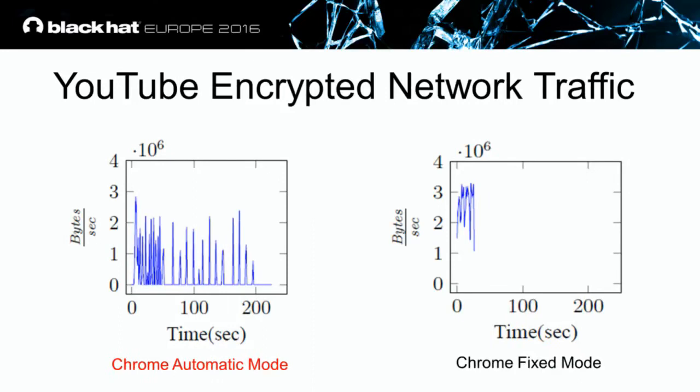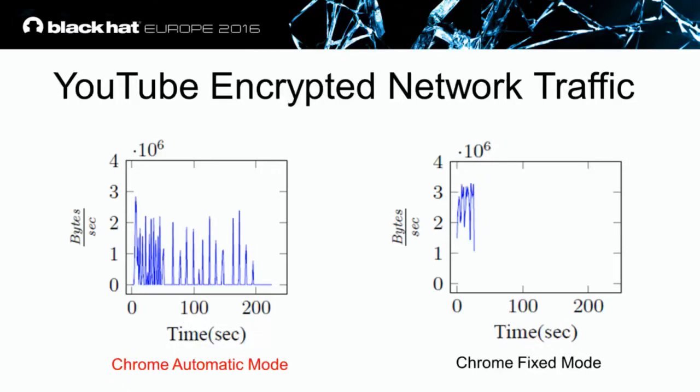Now we understand how the video in the automatic mode looks, but we still don't understand what the content inside each burst is, and we don't understand how the player requests the data, because we can see that the throughput of each burst is different, and we don't understand why.